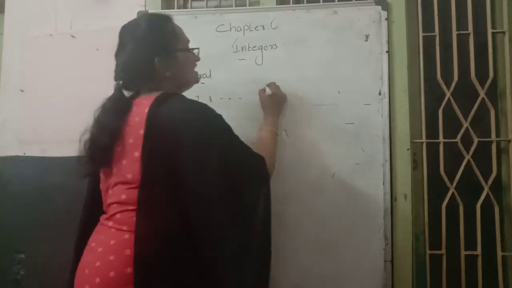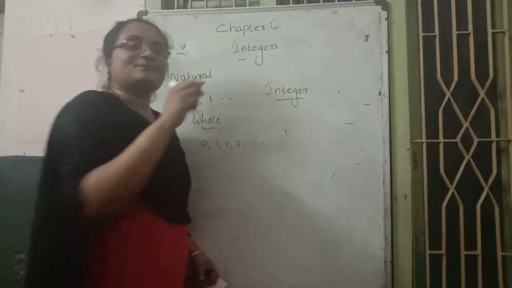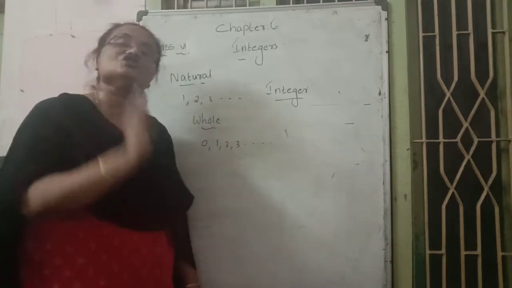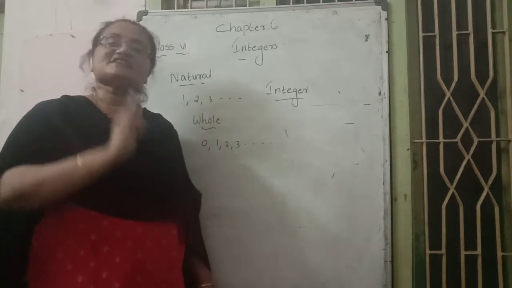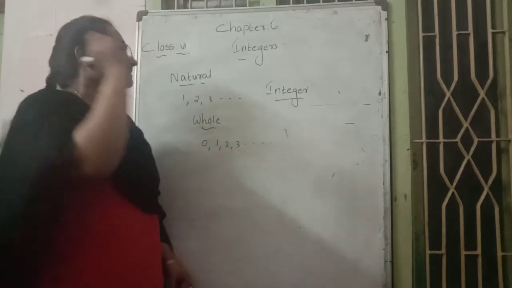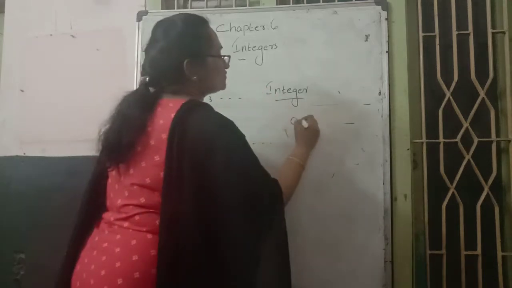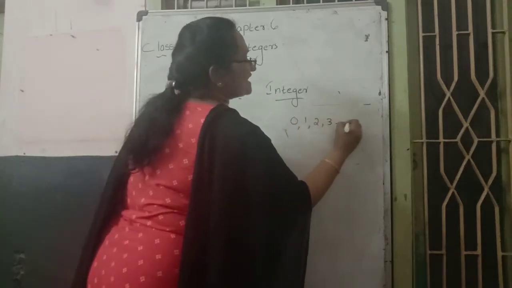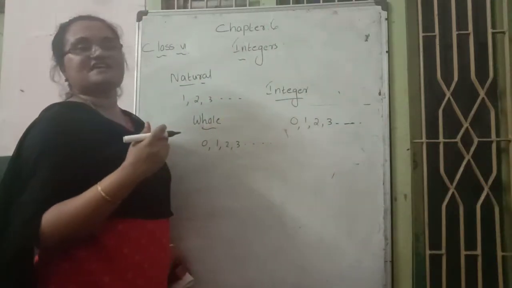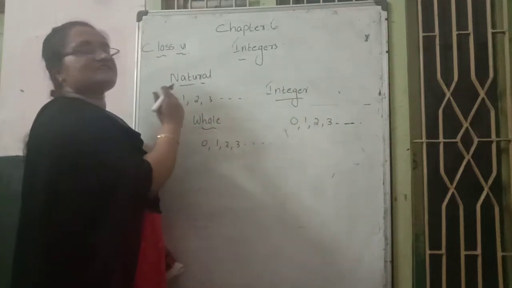What about integers? Here they represent positive values, negative values, and zero also included. Such a number pattern we call integers. Zero, 1, 2, 3, etc. are positive: zero's right side represents positive values, and zero's left side represents negative values.